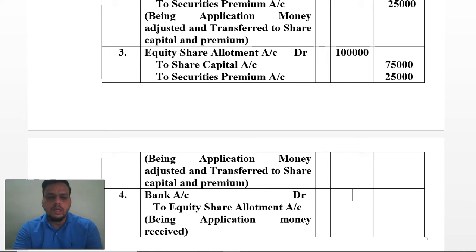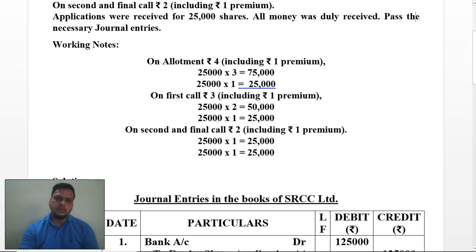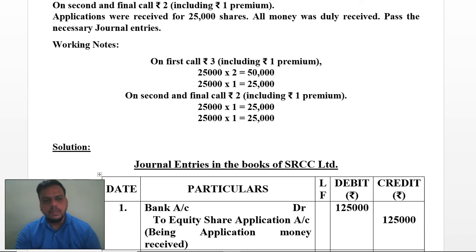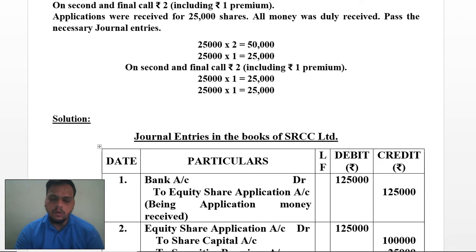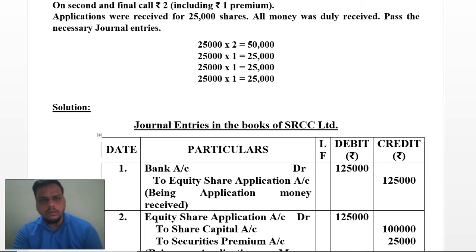Now here you have to write 1 lakh rupees as money has been received. It has been said that all the amount which has been asked for has been received in the question itself, when it says to write the journal entries. So if you see, your application entry and allotment entry are also completed, just the amount has been bifurcated. Now we are having only two more contents. One is related to the first call and another is for the second and final call, whatever you can say.